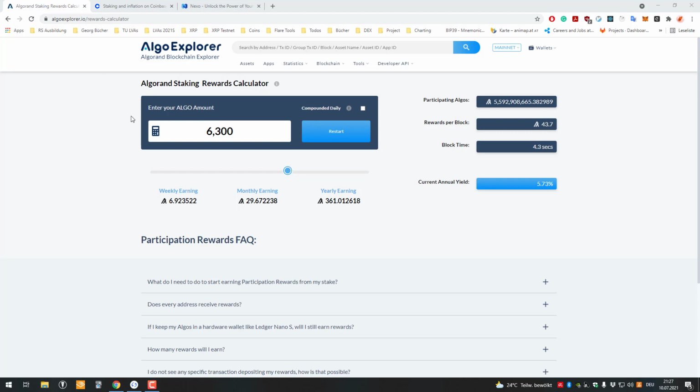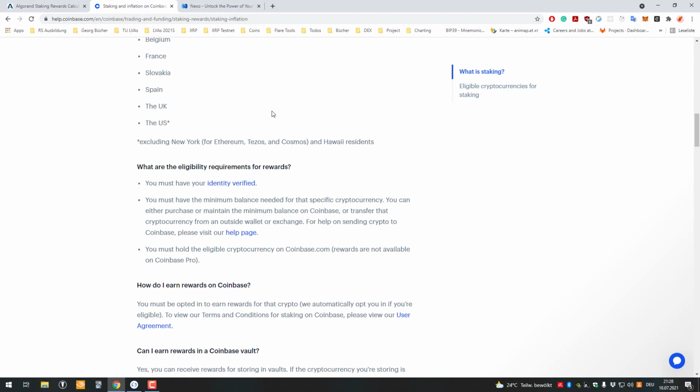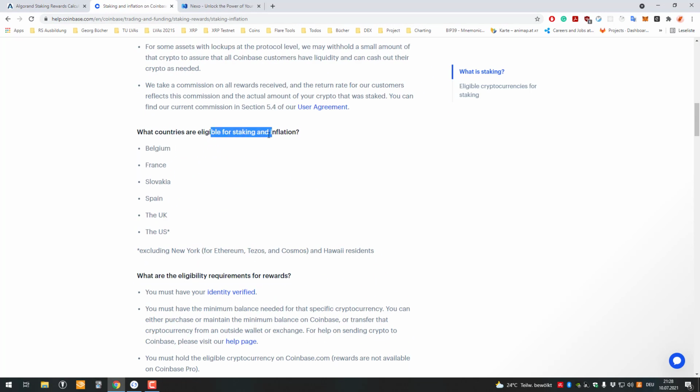Also very important with Algorand, please use a self-custody wallet, a non-custodial wallet. Because if you have your Algorand on Coinbase, in many countries it's not even supported. There you won't get yield at all, so you won't receive any staking rewards in most countries. And even if your country is supported, you can see here the few countries which are supported: Belgium, France, Slovakia, Spain, UK, and US.